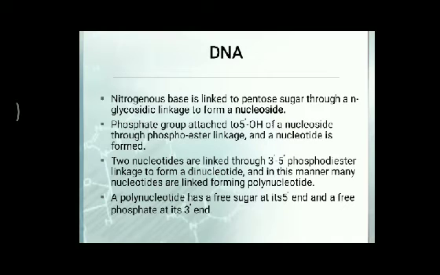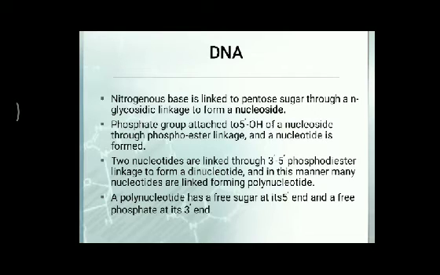In this process various deoxyribonucleotides get joined with the help of phosphodiester bonds to form a linear chain.